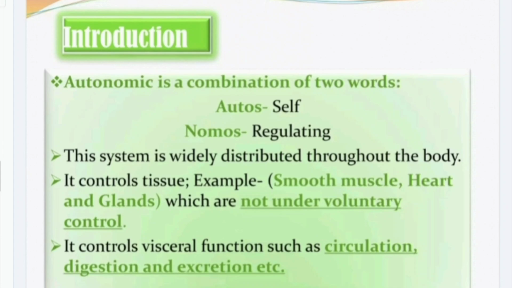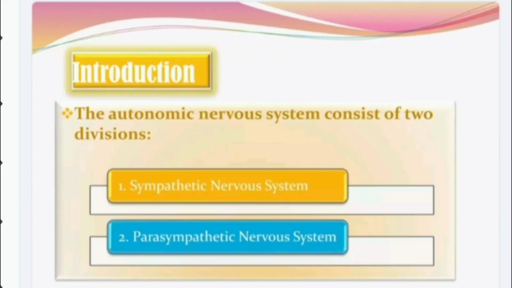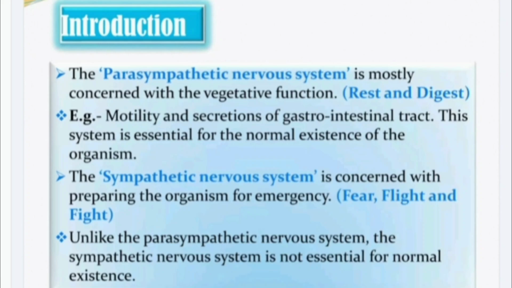Now next we will talk about the different types of the autonomic system. So mainly there are two types of division. First is the sympathetic nervous system and another is the parasympathetic nervous system. Now next we will talk about the parasympathetic nervous system. It is mostly concerned with rest and digest, or the vegetative functions like motility and secretion of the GI tract. The system is essential for the normal existence of organisms. And next we have the sympathetic nervous system, which we also call the fight and flight mechanism. And one more thing, unlike the parasympathetic, the sympathetic is not essential for the human.